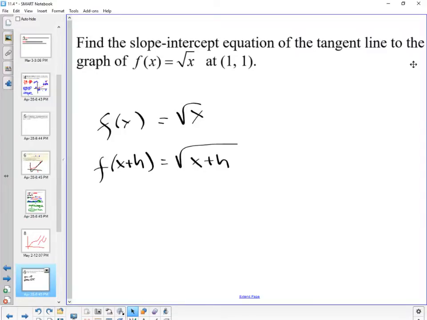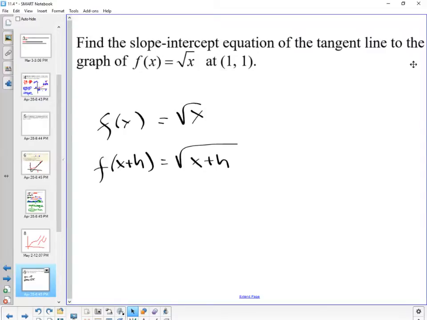I'm trying to remember what the derivative is. You'd have to go half, kick it to the front, so it'd be 1 over 2 times x to the negative 1/2. Power over root, so it goes down.